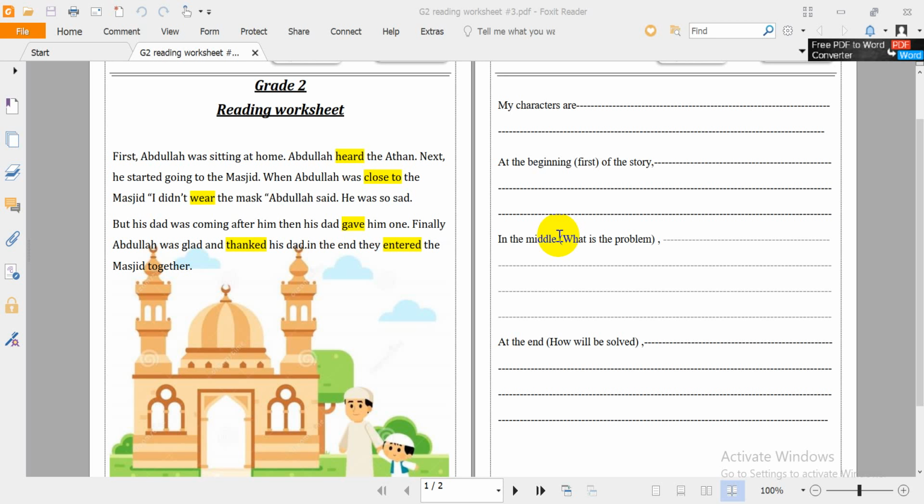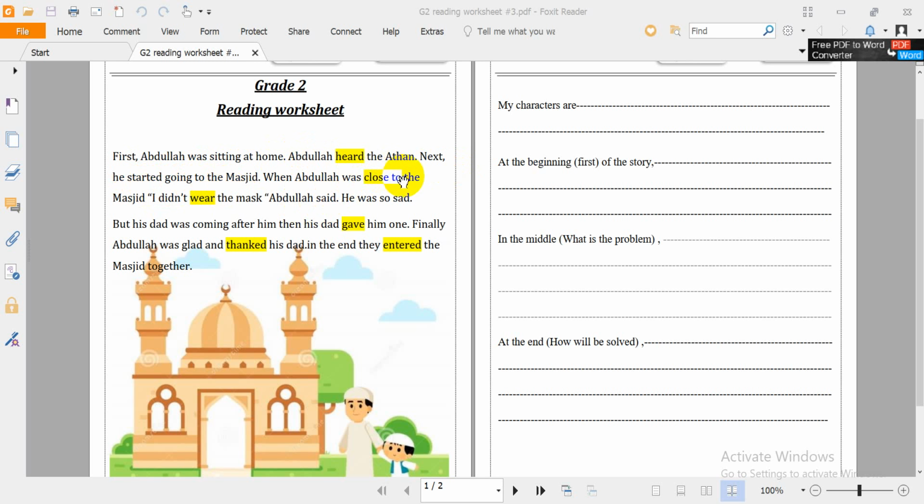Today we have a short story about Abdullah and his dad. Our story starts with what? First, Abdullah was sitting at home. Abdullah heard the adhan. Next, he started going to the masjid.